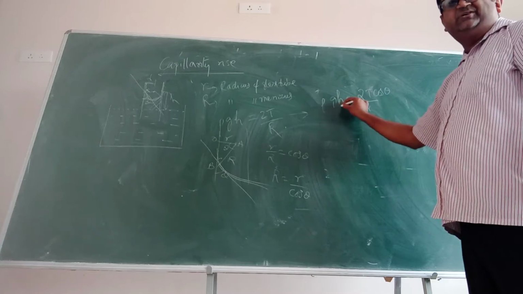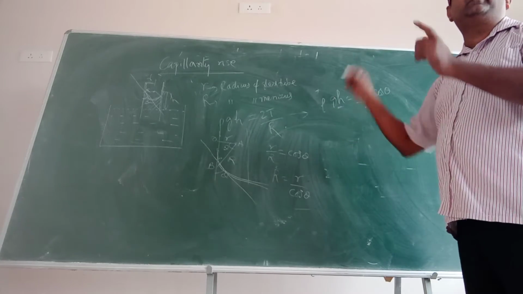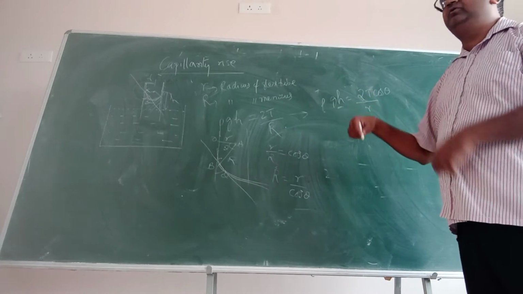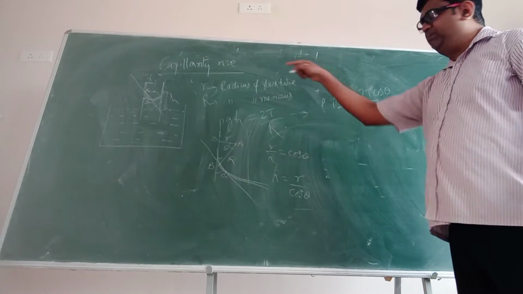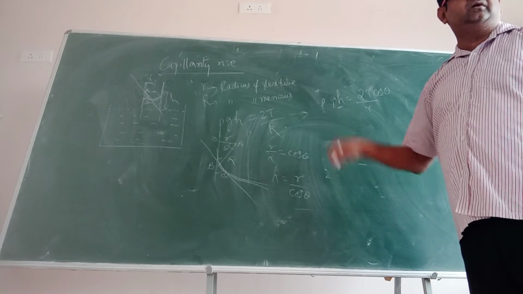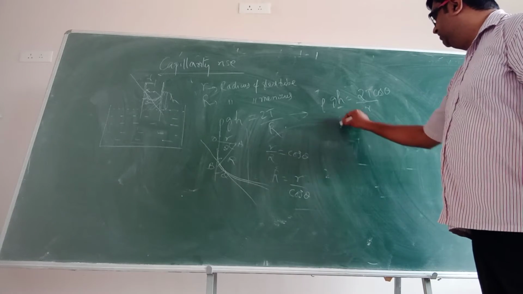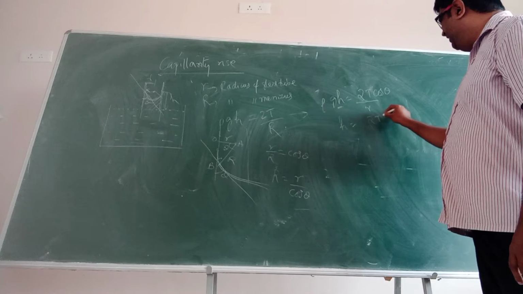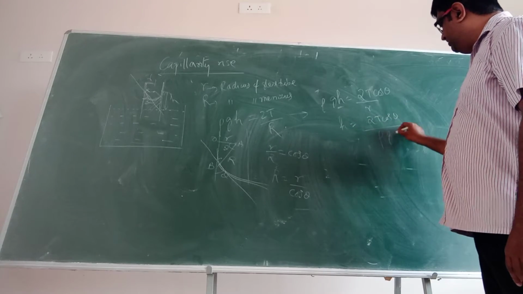So we want h. h is the capillarity rise here. If it is a rise, you put a plus value. If it is a dip, you put a minus value. Remember the sign convention. पानी ऊपर जा रहा है तो प्लस लगाओ, नीचे आ रहा है तो मरकरी माइनस लगाओ. Concept remains the same. Clear? So h is equal to 2T cos theta divided by rho g r.